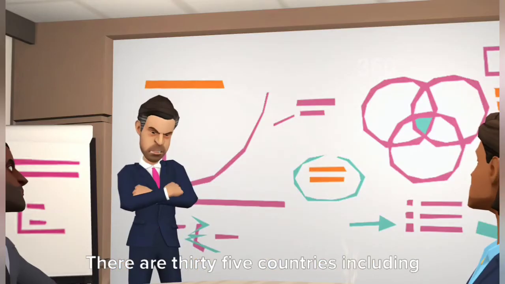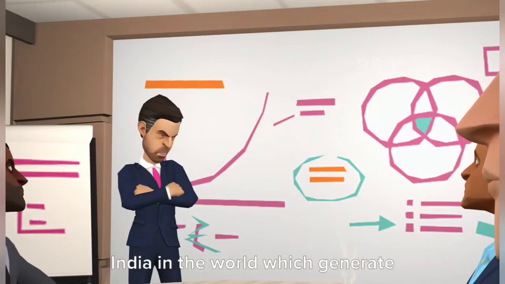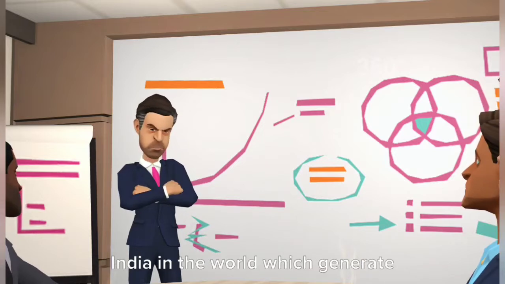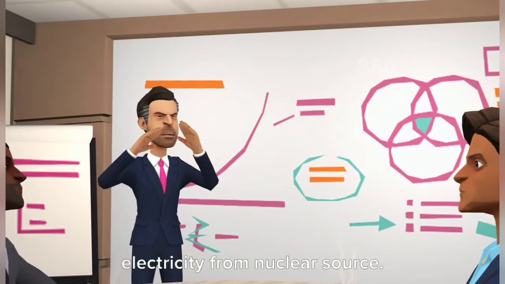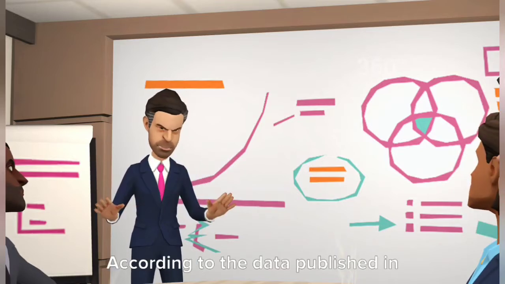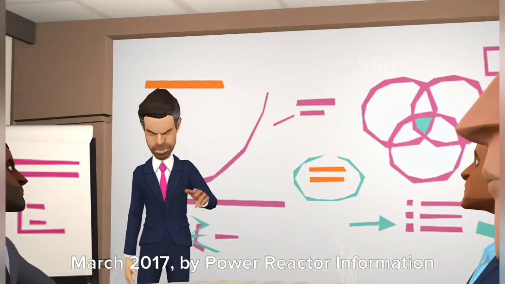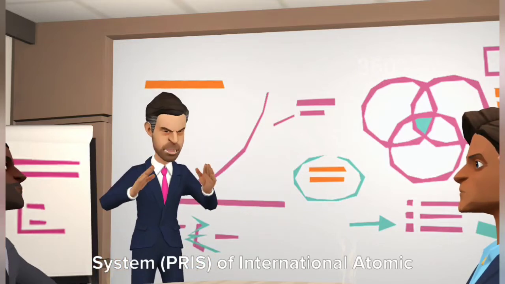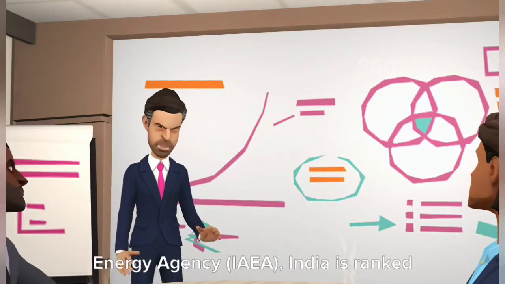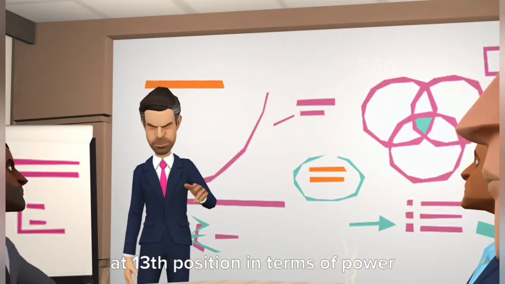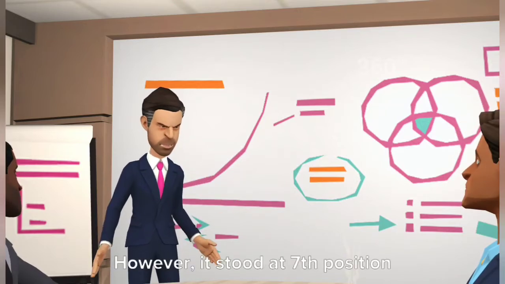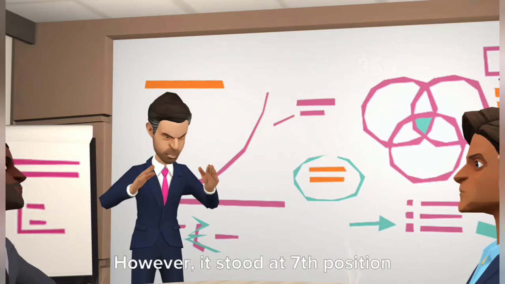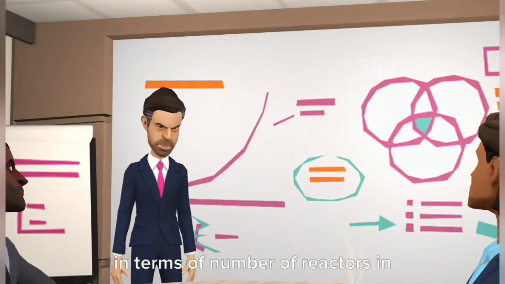There are 35 countries including India in the world which generate electricity from nuclear source. According to the data published in March 2017, by Power Reactor Information System (PRIS) of International Atomic Energy Agency (IAEA), India is ranked at 13th position in terms of power generation. However, it stood at 7th position in terms of number of reactors in operation country-wise, globally.